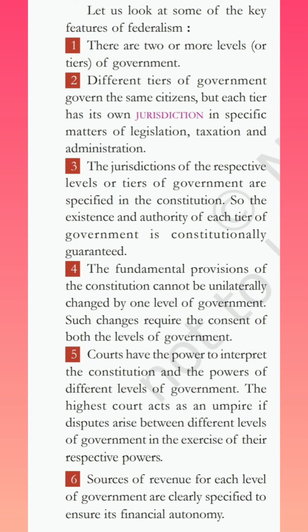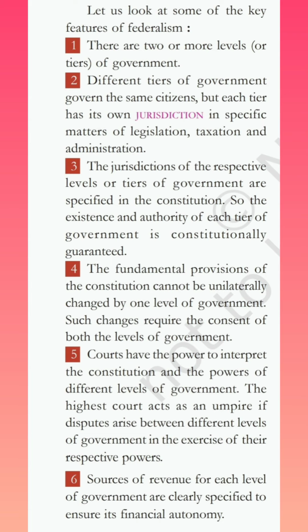Now the third key feature of federalism is that the jurisdictions of the respective levels or tiers of the government are specified in the constitution. It is mentioned in the constitution regarding the jurisdiction of the different levels of the government, that is the central or the state or the regional government.